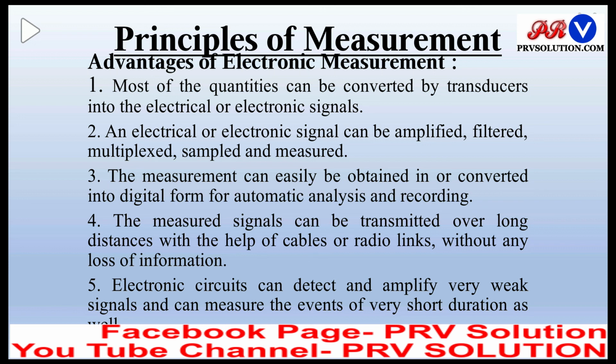Electronic circuits can detect and amplify very weak signals and can measure the events of very short duration as well. So this is the same point as the second point. We can amplify weak signals, so we can measure any events of small duration also with the help of electronic measurement.